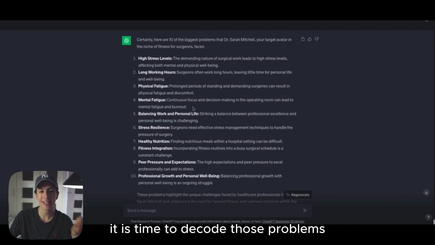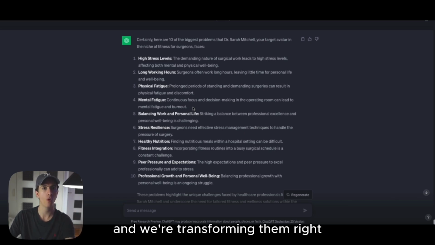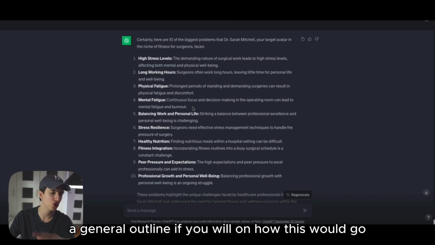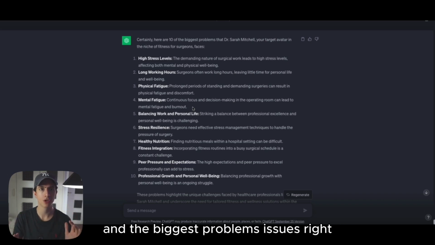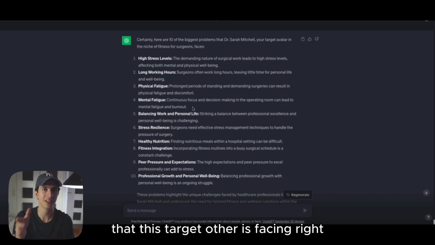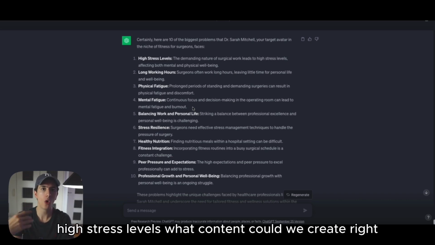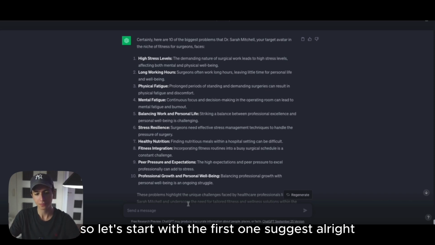Now, ladies and gentlemen, it is time to decode those problems and provide solutions to those problems, and in the next lesson, we're taking those solutions and transforming them into video ideas. Just to give you a brief explanation, a general outline on how this would go. We know that those are the 10 most valuable and biggest problems that this target avatar is facing right now in her life. Let's start with the first one, high stress levels. What content could we create in order to solve this problem? So let's start with the first one.